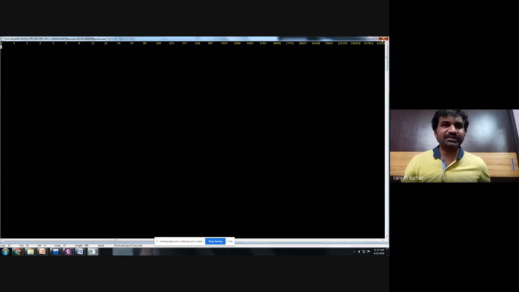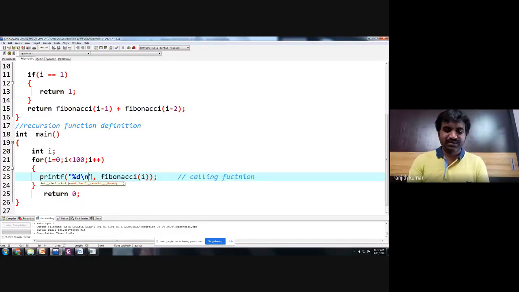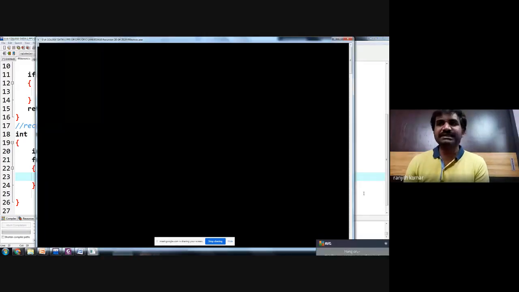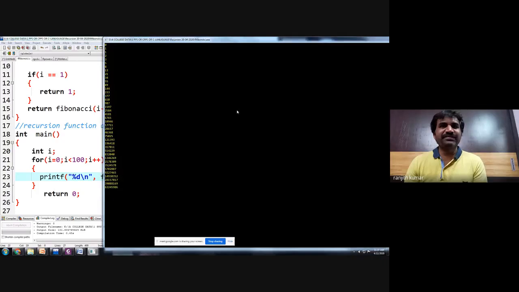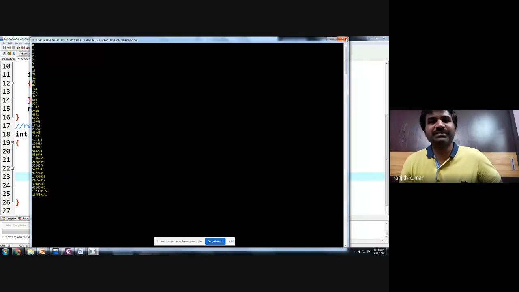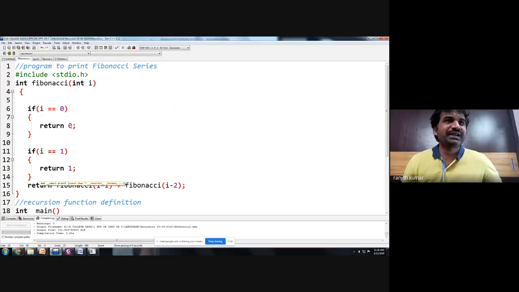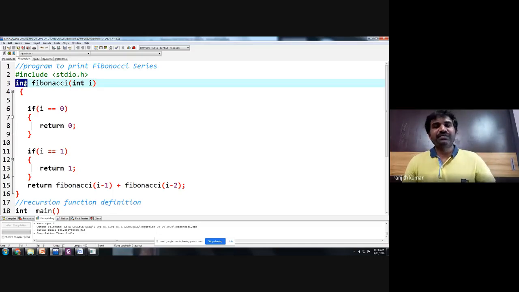Is that clear, everybody? So that is about the Fibonacci series. Printing a Fibonacci series is done using recursive logic. Here, if you observe, the Fibonacci series is generated for 100 terms. It is still generating because you have not given a long data type. It will generate further because you have given an int here. If you want a very big number, you can modify this return data type to long, and you can produce a very big Fibonacci series also if you are interested.